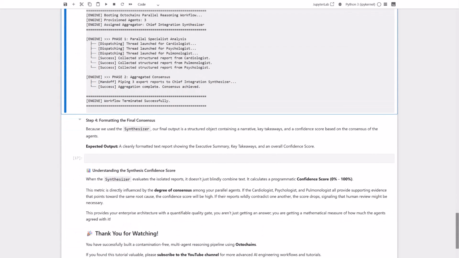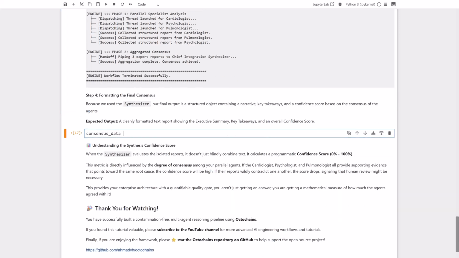Now that our engine has run, let's move on to step 4, where we format the final consensus. Because we utilized Octochains' built-in synthesizer, we don't just get a wall of unstructured text. Instead, we receive a beautifully structured object complete with a narrative, key clinical takeaways, and a programmatic confidence score. Here's where things get interesting. When we run the next code cell, we'll see this data cleanly printed out as an executive summary, followed by the key takeaways and the metadata. Let's execute the code and see what our expert panel concluded.